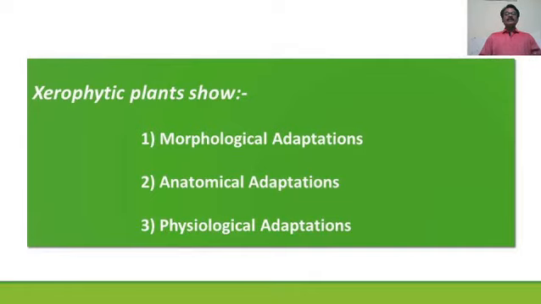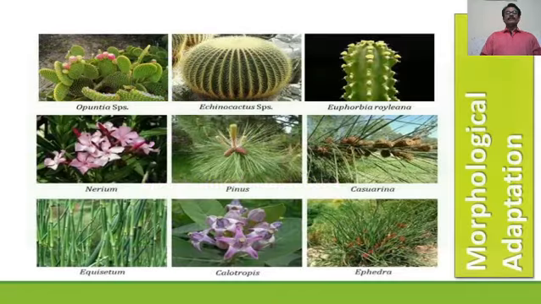For surviving in extreme dry or xeric conditions, the plant shows certain morphological, anatomical as well as physiological adaptations that we will see one by one. Here is a picture of some xerophytes which shows the morphological adaptations. Here is Opuntia, Echinocactus, Euphorbia, Nerium, Pinus, Casuarina, Equisetum you had seen, Calotropis is one of the common examples, and Ephedra. These show morphological adaptations and they are visible on the slide.